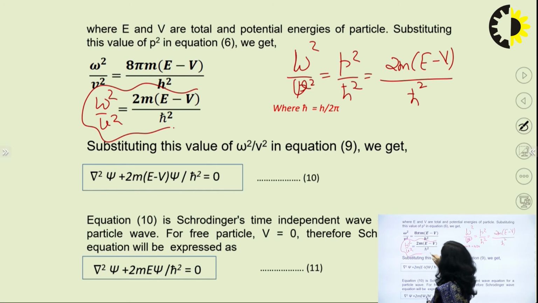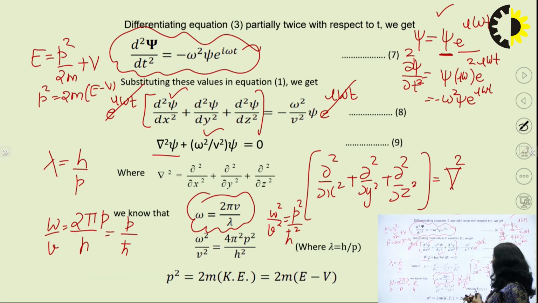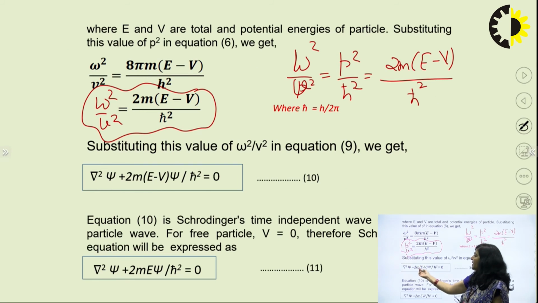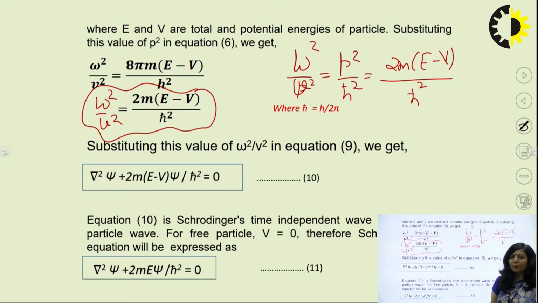Now you have to substitute this value of omega square upon v square in equation number 9, and after substitution you get del square psi plus 2m upon h cross square into E minus V psi equals 0.